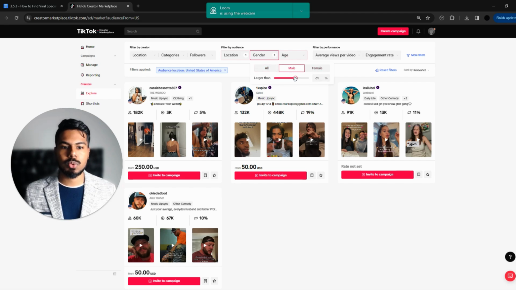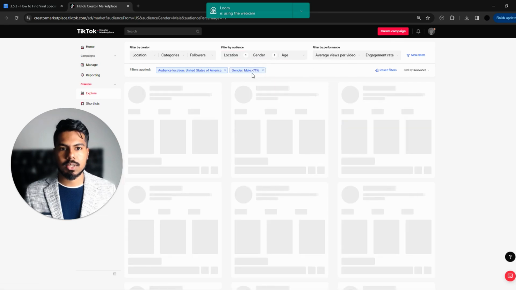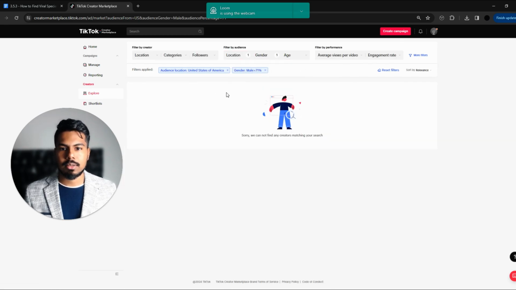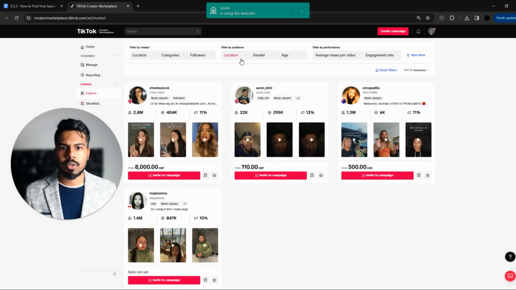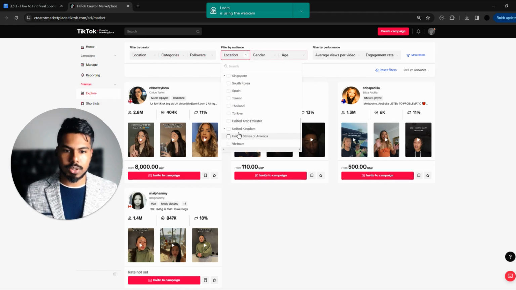Again, here you can choose what percentage of their audience is matching male, 60% plus or 70% plus, right? So let's go for 71% plus. And it says that there are no creators here, but we could just try resetting that. So what we could do is try targeting firstly by location.